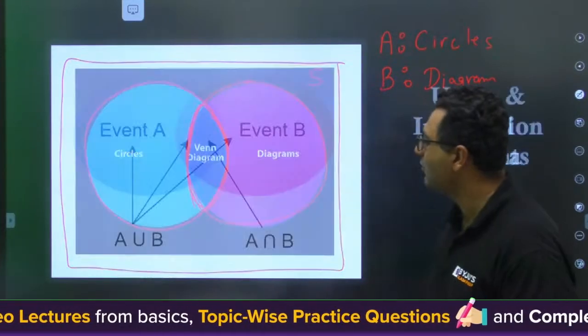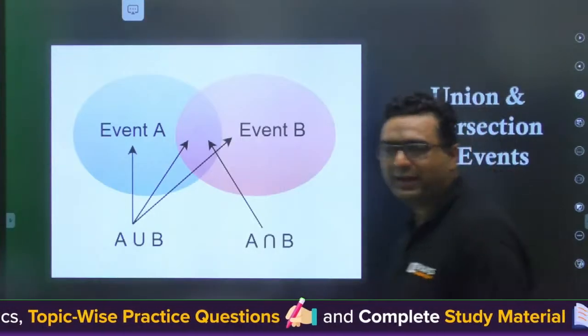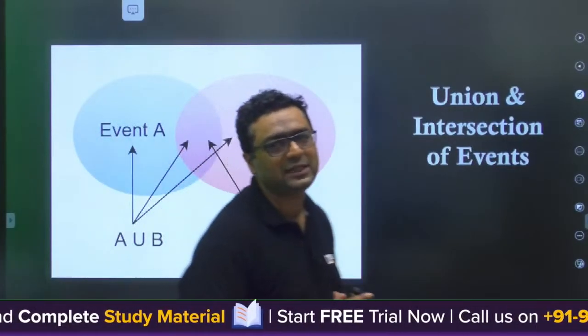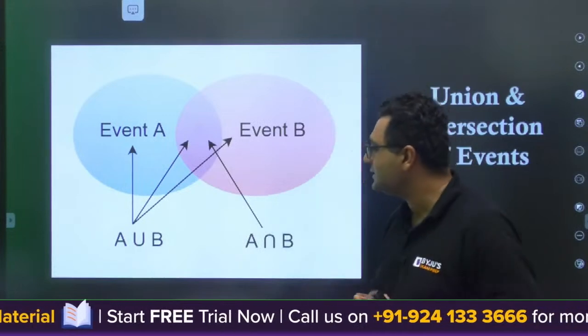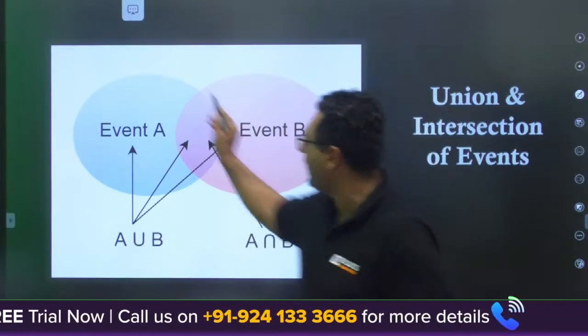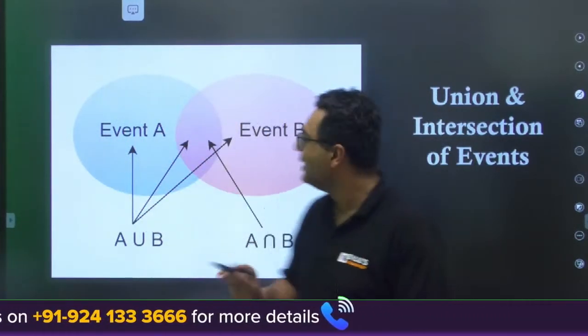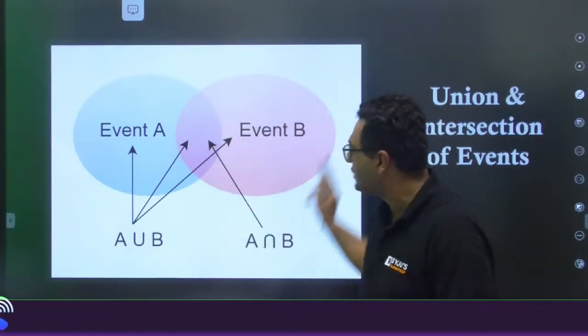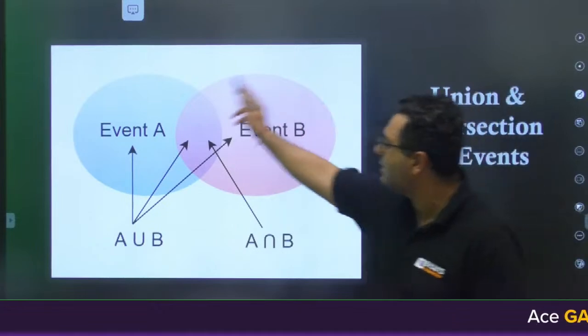Anupam, yes, good evening. So guys, now we are going for the wonderful concept of union and intersection of events. Let us say we have an event A which is shown by this blue circle, and event B is shown by this light orange, or you can say skin color, circle.